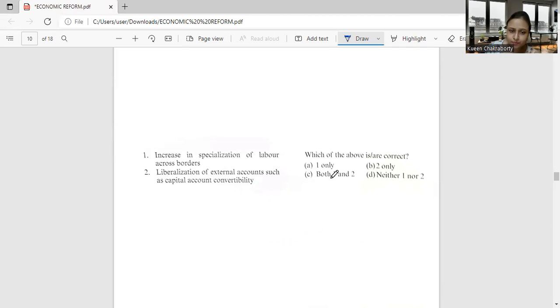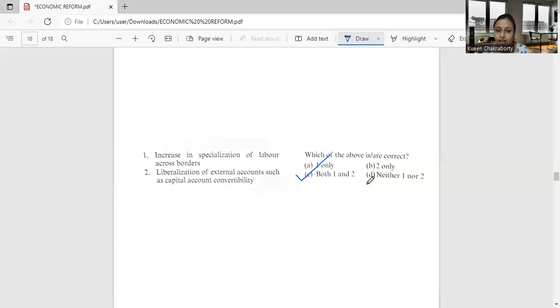So statement 2. Full capital account convertibility would allow one to convert capital in any currency to and from any currency, for both short-term and long-term investments such as FDI, FII, etc. Low capital account convertibility is a blockage in integrating global economies. So going by this, our option number C, that is both 1 and 2, will be the correct option.